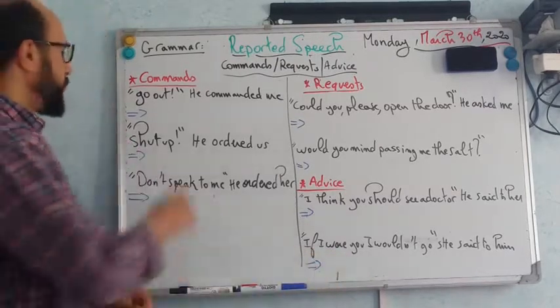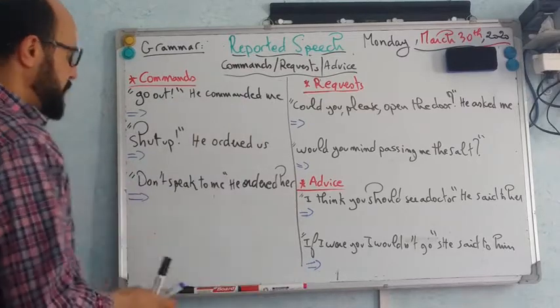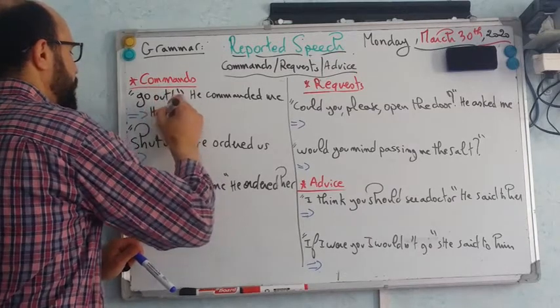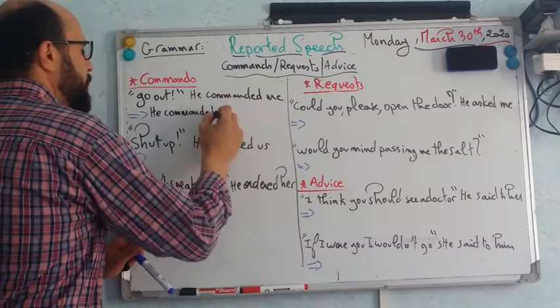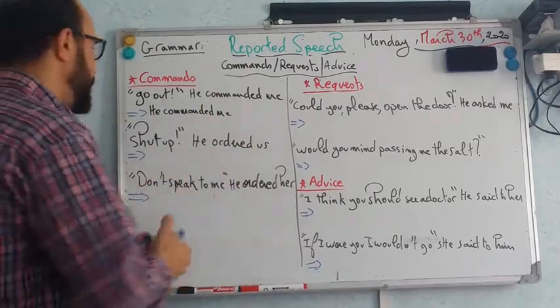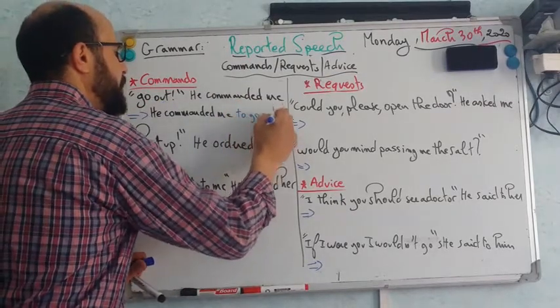The first example: "Go out." He commanded me to go out. With this type of sentence, we normally use the infinitive. The verb here becomes infinitive, to go out.